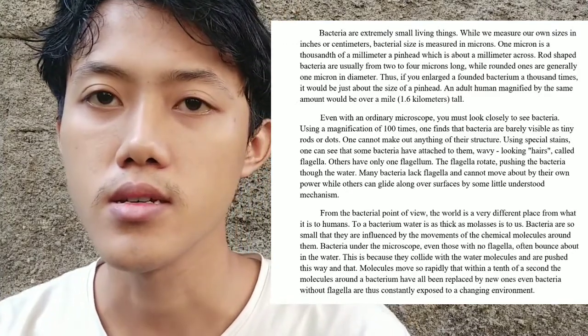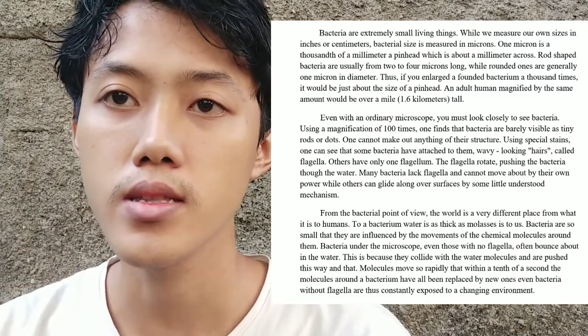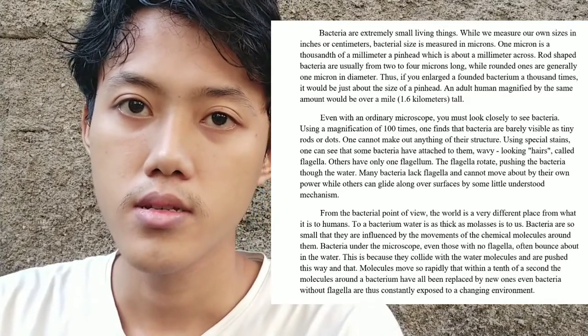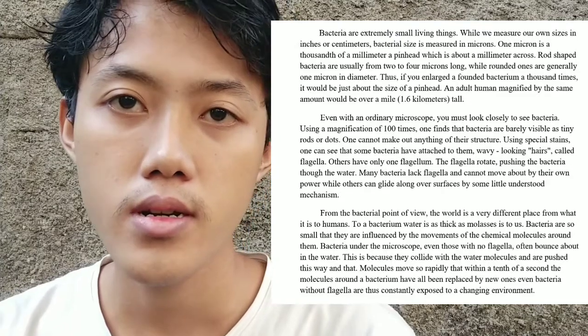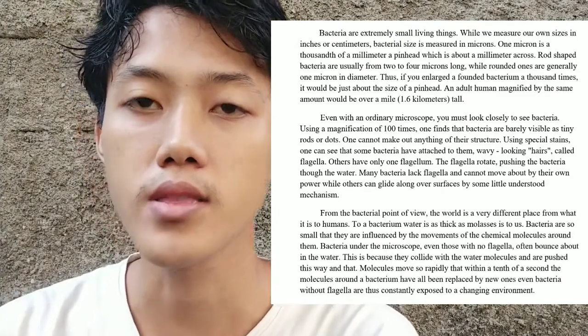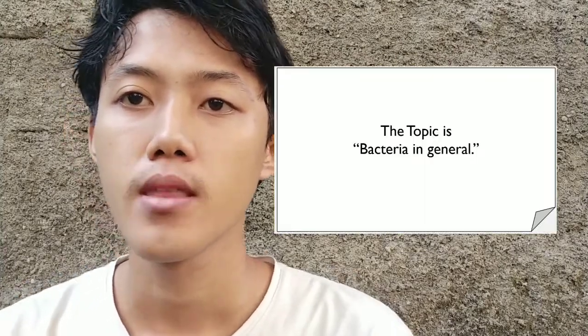In this text, the word that the writer keeps repeating is bacteria. And in another paragraph, the writer tells about characteristics of bacteria. So I think the topic in this text is bacteria in general.